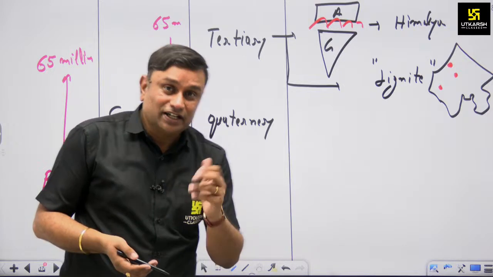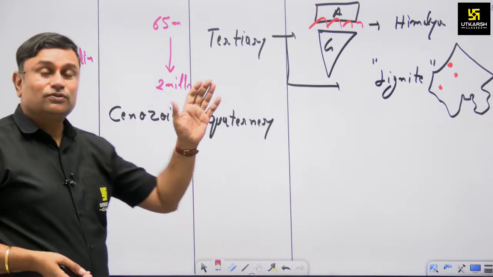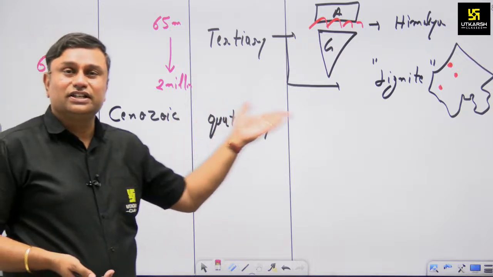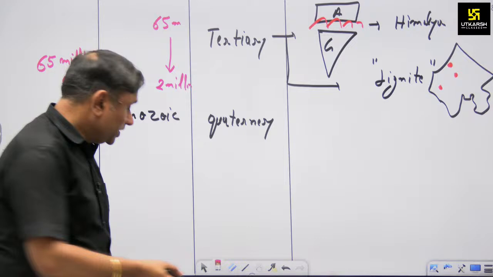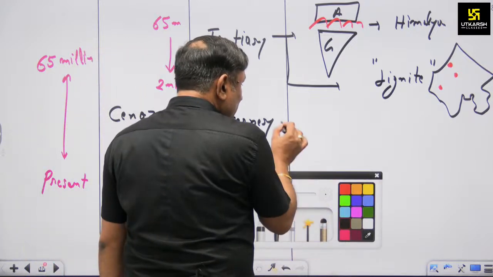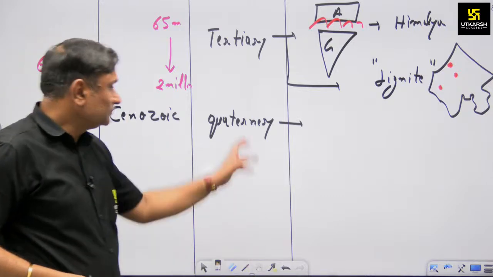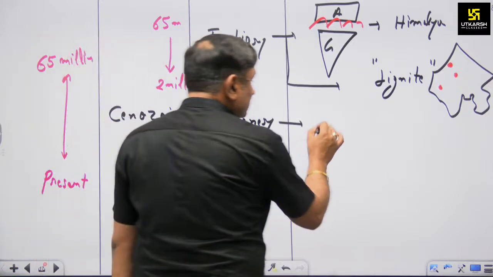Okay, now the other aspect is what was developed during Quaternary. Quaternary is a subsection of Cenozoic, or we can say a period of Cenozoic. So Quaternary is famous because there is an epoch, another subsection of Quaternary, known as Pleistocene.